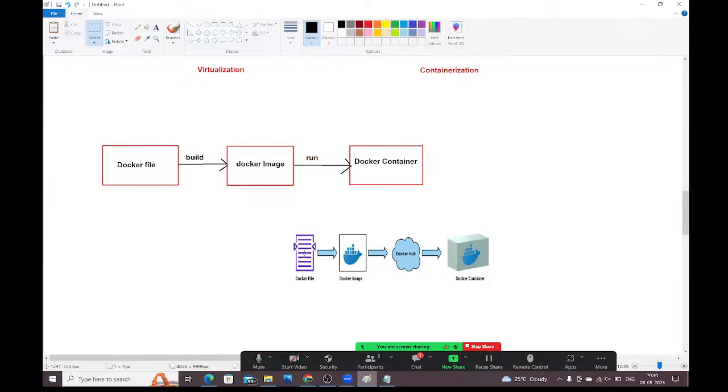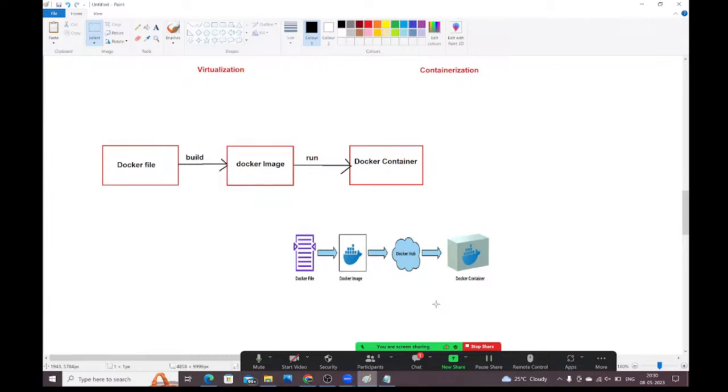Observe carefully, guys, what we are doing. We are creating the Docker file. From the Docker file, we are creating the Docker image. Once the Docker image is created, push that Docker image into Docker Hub. And when you require to run that application, pull that image from Docker Hub and run the container. Is that clear, guys? Docker file, Docker image, Docker Hub, Docker container.